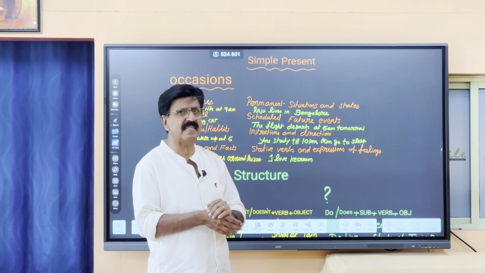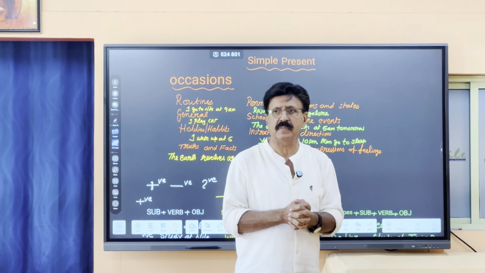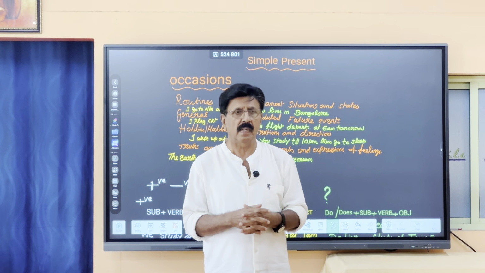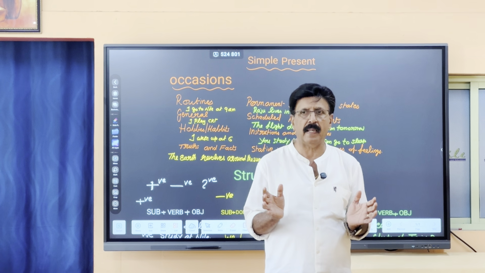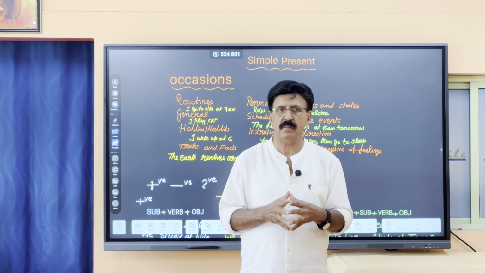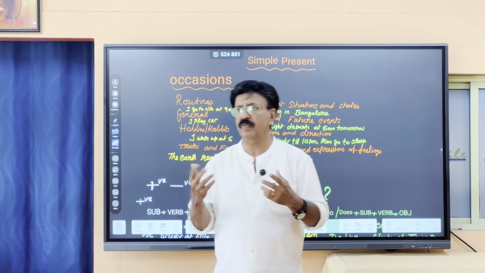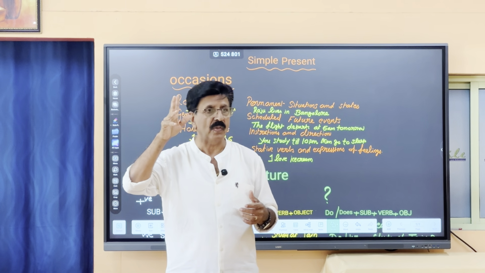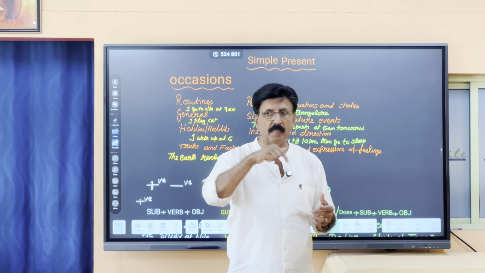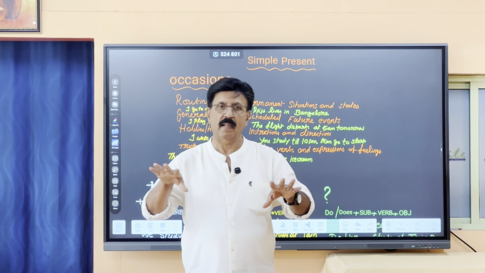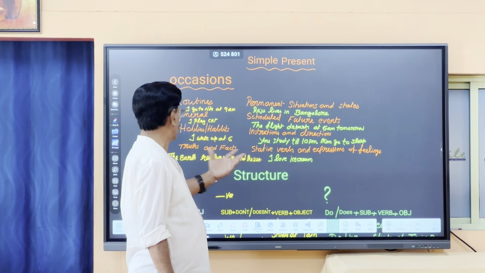General things means I just made it like that. Suppose I am just telling you in my class, we are going to make a volleyball team in Nile. So immediately some of you will say, sir, I play volleyball. That means what? You didn't play yesterday. You are not playing now. You are not going to play tomorrow, but you know how to play. That is a general thing.